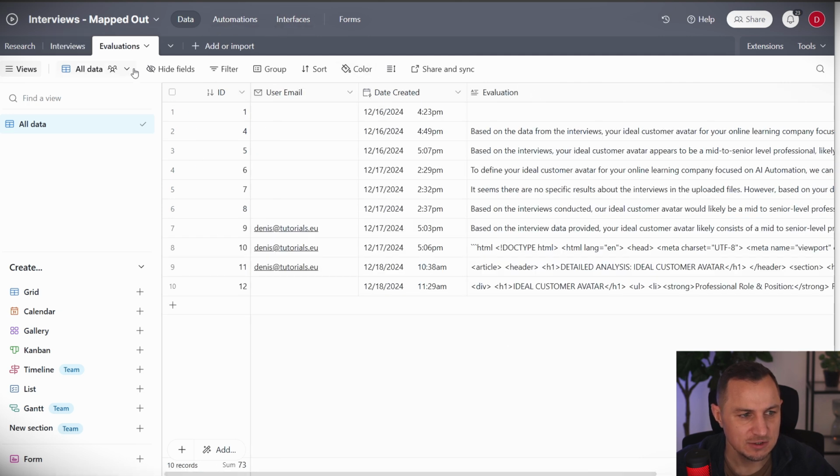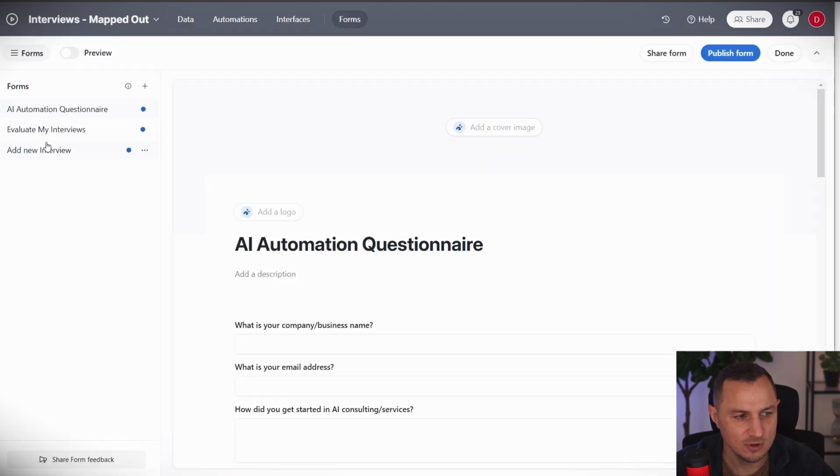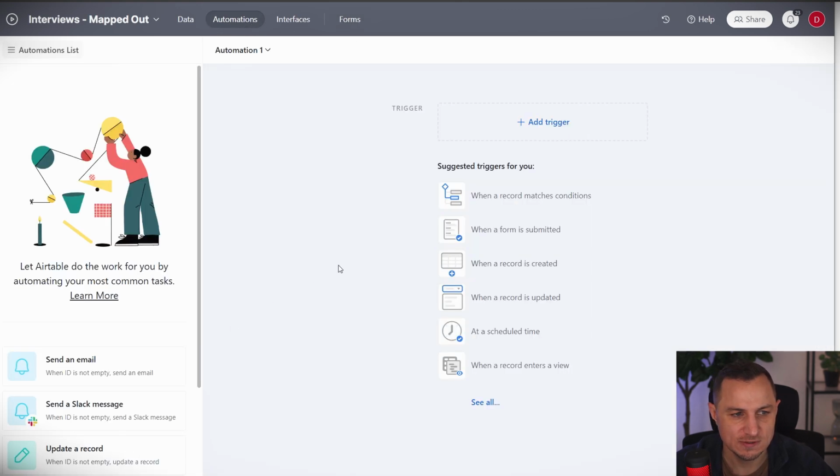And the cool thing about copying this is that you don't need to build out all of the tables yourself, and neither the forms. So we have a few forms here. And the only thing that you will need to manually build is going to be the automations. Automations is something that is only available in the paid tier of Airtable. That's why I said you would need that.